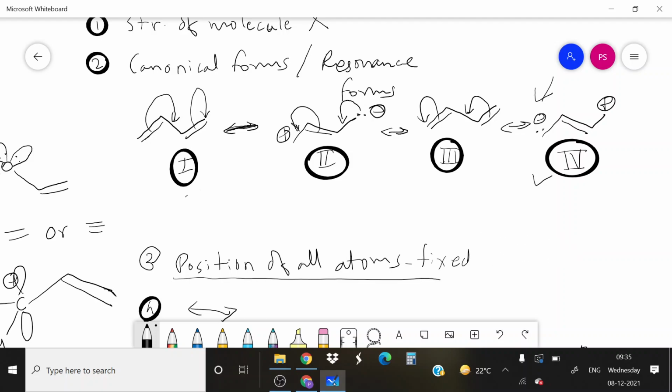And remember that while writing the resonance hybrid, the positions of atoms should remain intact, fixed. So CH2, CH, CH, CH2. Just write the carbon hydrogen framework as it is, positions of all atoms, carbons and hydrogens, as it is.